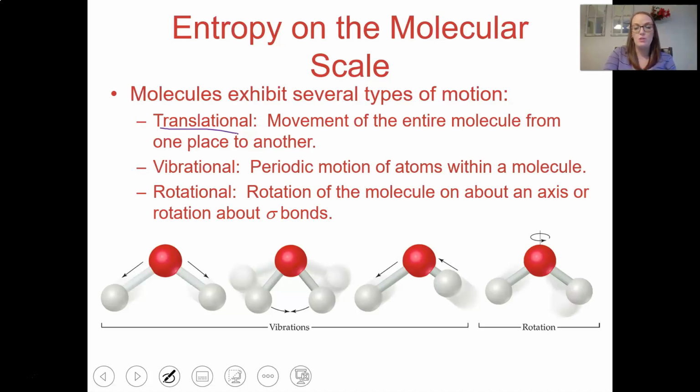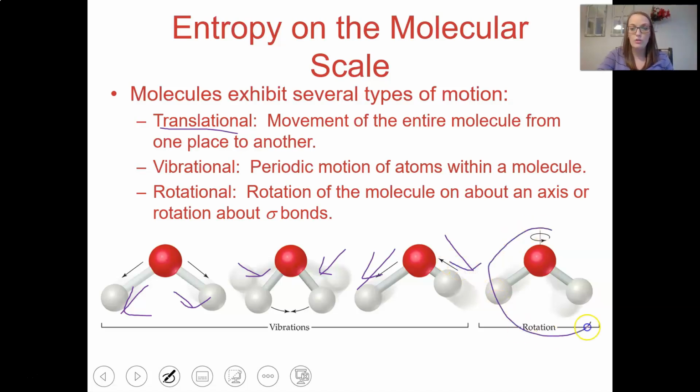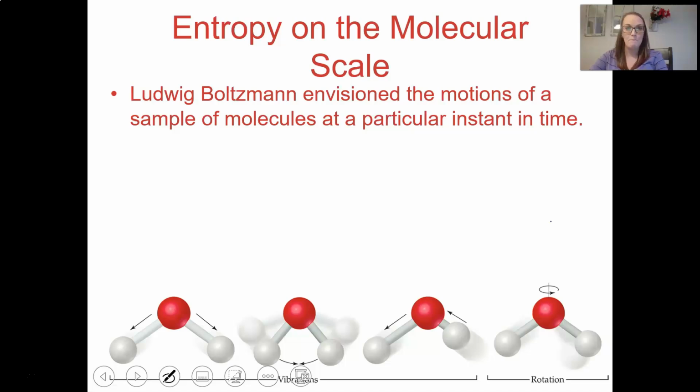Vibrational motion, this would be their bonds vibrating. Now they can vibrate out, they can vibrate in, and they can vibrate side to side. So I know you can't see my full arm motions, but you can look at this. They can go out, they can go in, and they can go side to side. And they also have rotational movement. They can rotate about sigma bonds.